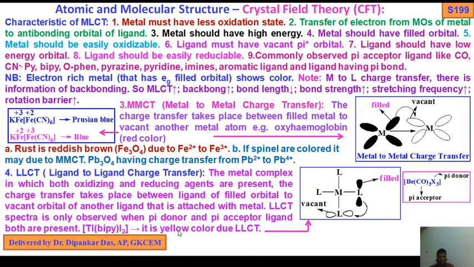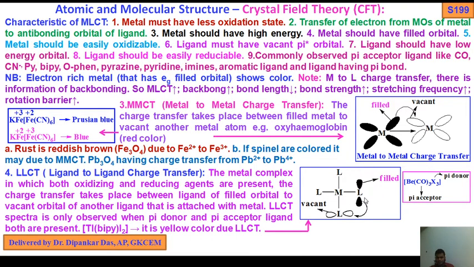For example, this complex is yellow in color due to LLCT. So both pi acceptor and pi donor. Here if you see the carbonyl complex, X is a pi donor, CO carbonyl is a pi acceptor. So in LLCT, the metal complex has both oxidizing and reducing agents present. The charge transfer takes place from the filled orbital of a ligand to the vacant orbital of another ligand attached to the metal.